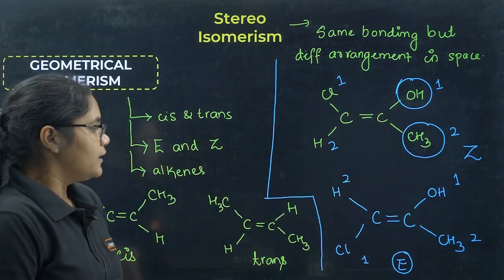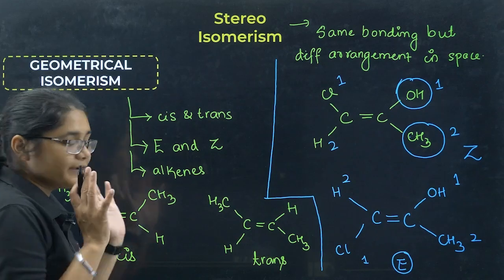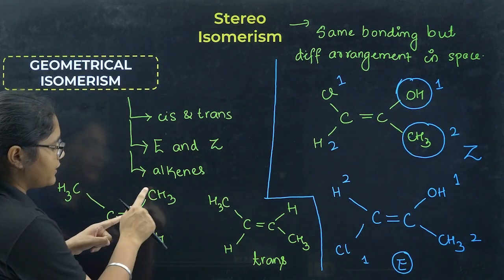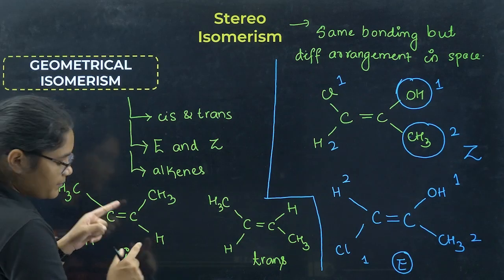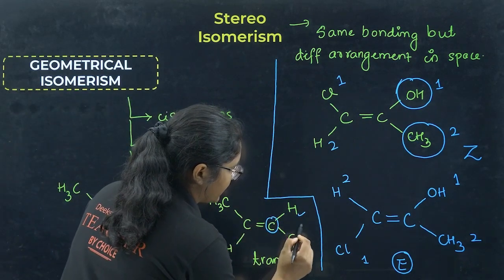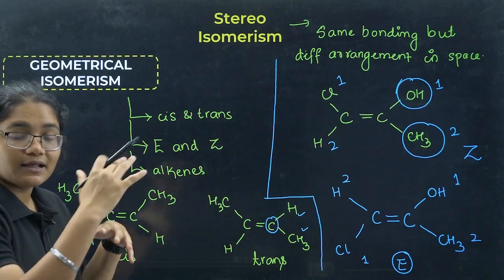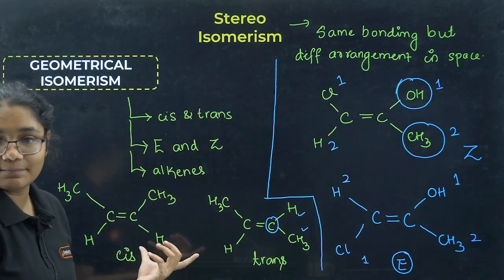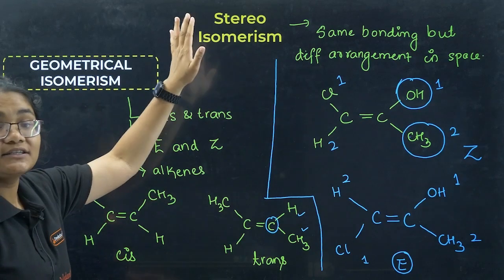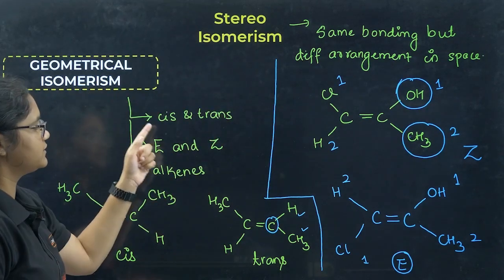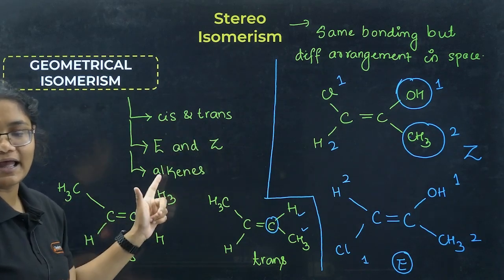Clear? Now you can see here that the bonding is exactly the same. What is the bonding for this carbon? It is bonded to one CH3 group and one H in the cis isomer. In the trans isomer also this carbon is bonded to one H and one CH3 group. But their arrangement in space is different, while the bonding is exactly the same. This type of isomers are called stereoisomers. Okay, so this is the first type, geometrical isomers, cis and trans, E and Z,